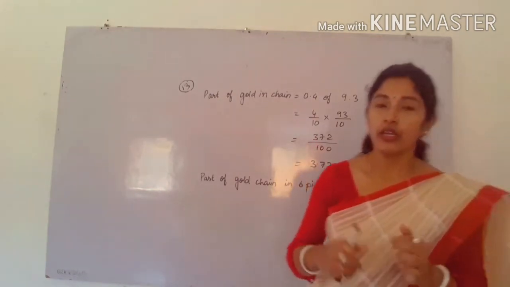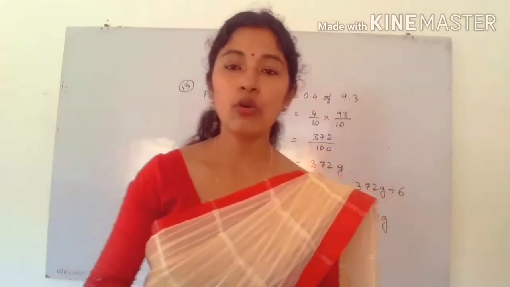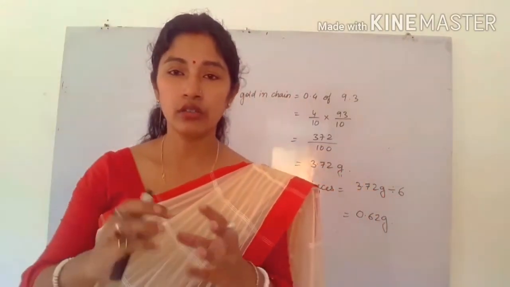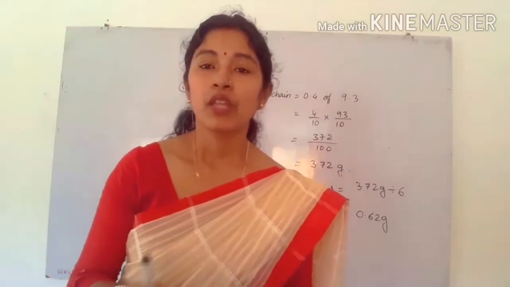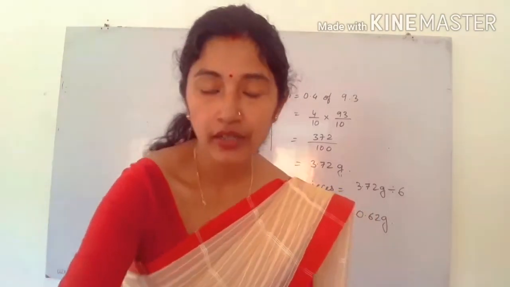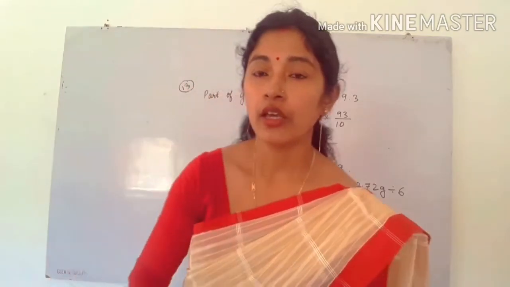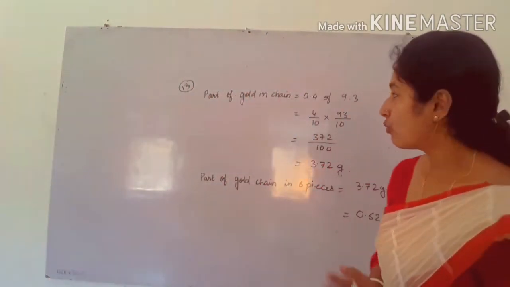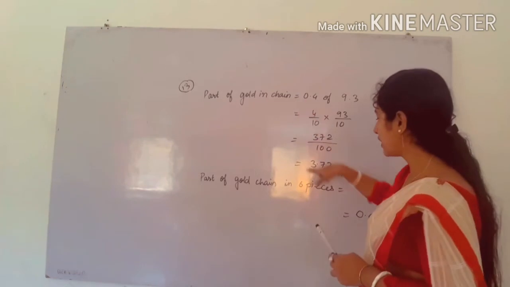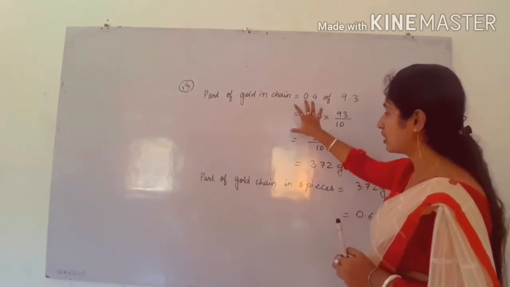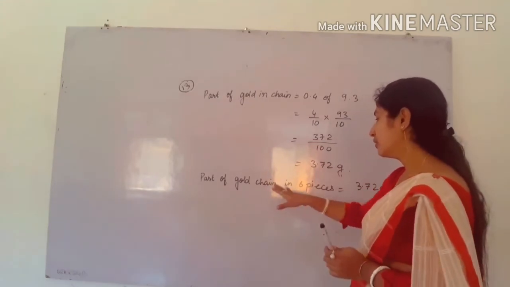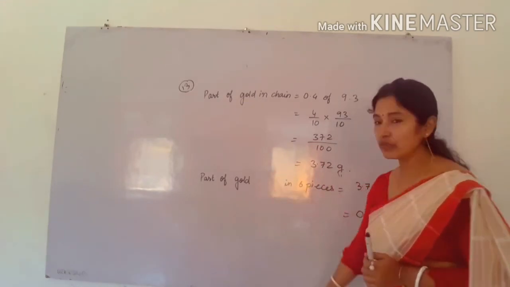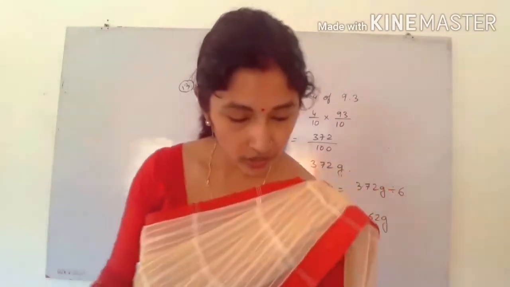As you all know, in a gold chain or in any gold ornament, that is not full gold. There will be some other elements also in that chain. Okay. So apart from gold, what is the part of gold in the chain? That is 3.72 gram in the gold chain. Okay. So what will be the part of gold?